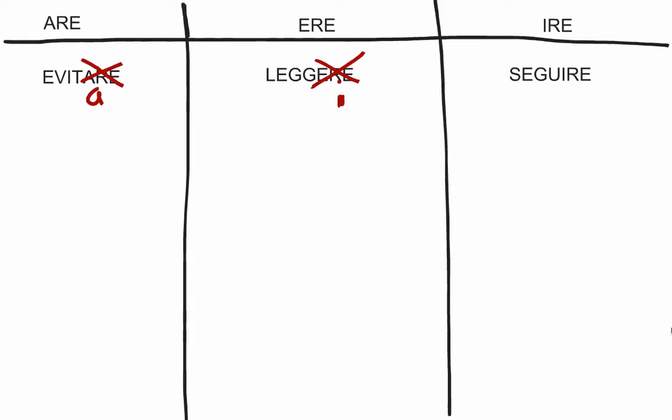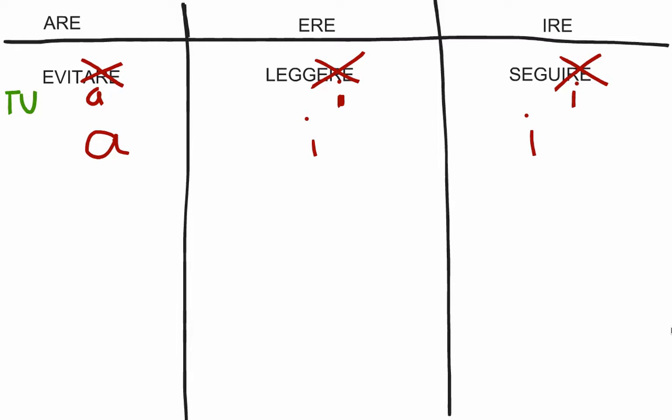And maybe we want to tell them to follow a balanced diet. So we have an ire verb, seguire. We get rid of the ire and it becomes I. Segui una dieta equilibrata. So it's quite easy. It's simply chopping off the last 3 letters as we always do, even in the present tense. And it's A, I. Now this is all in relation to tu.